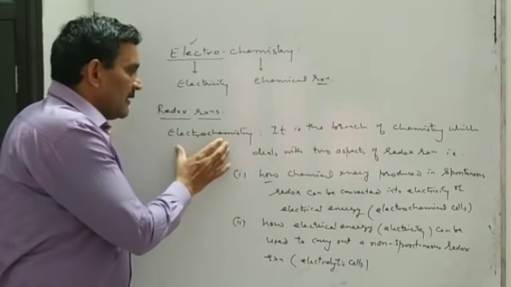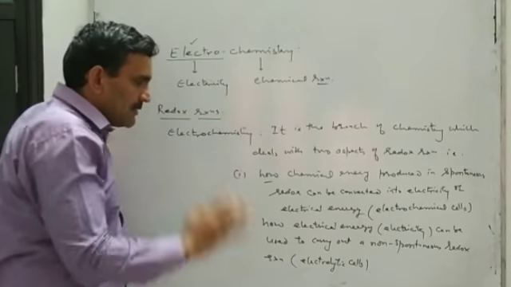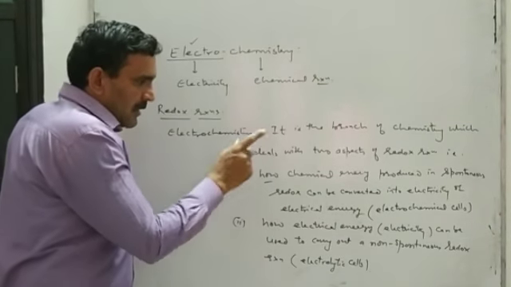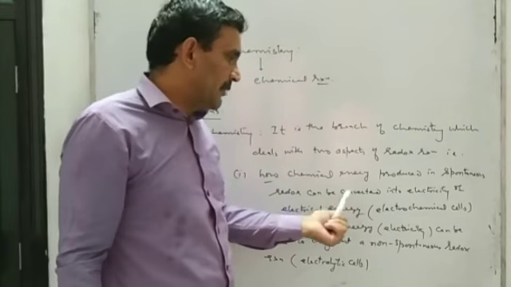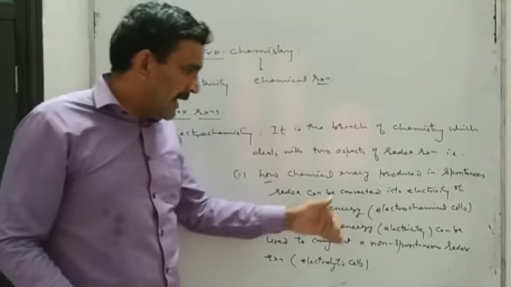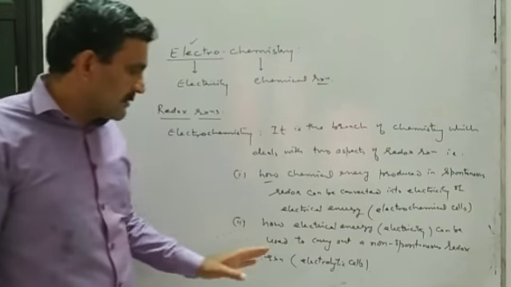Yani electrochemistry deals with two aspects of redox reaction. First, how the chemical energy produced in a spontaneous redox reaction can be converted into electricity, and second, how electrical energy can be used to carry out a non-spontaneous redox reaction.